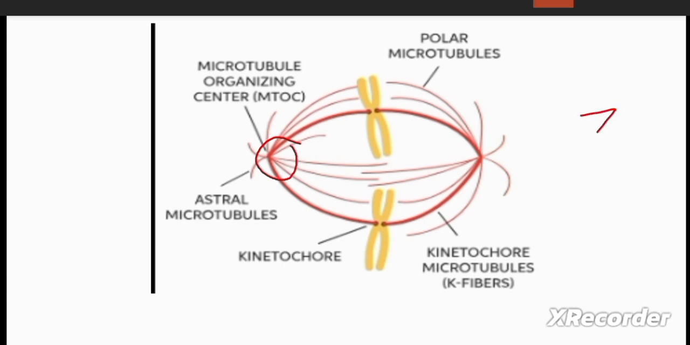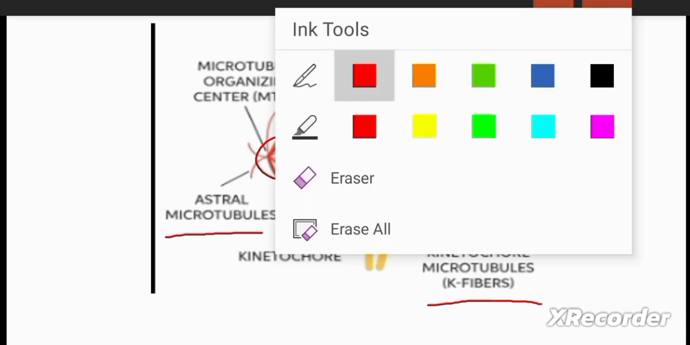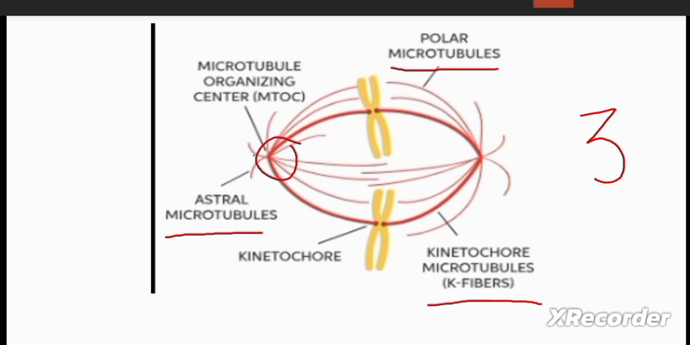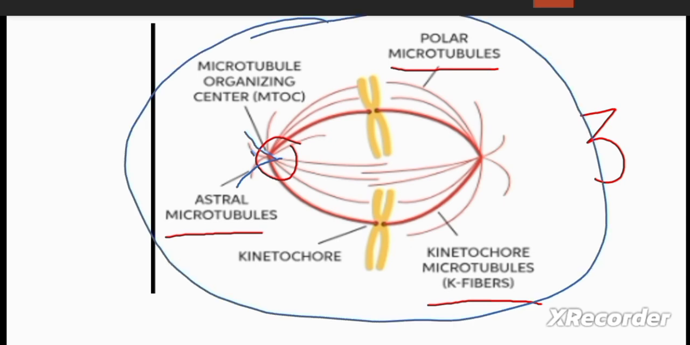First it forms three kinds of microtubules. The first one is astral microtubules, the second one is kinetochore microtubules, and the third one is polar microtubules. These are the astral microtubules. Their function is to attach the spindle to the cell membrane. These are basically the astral microtubules which help to keep the spindle attached to the cell membrane.